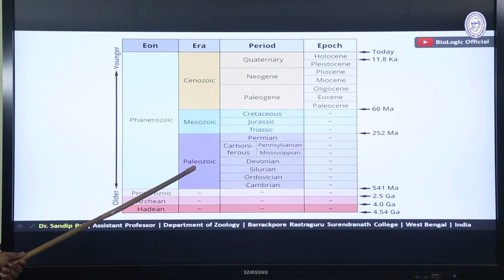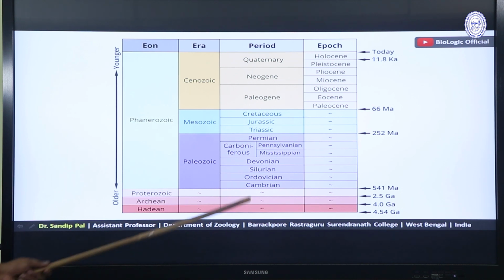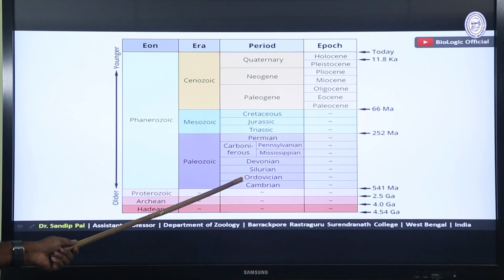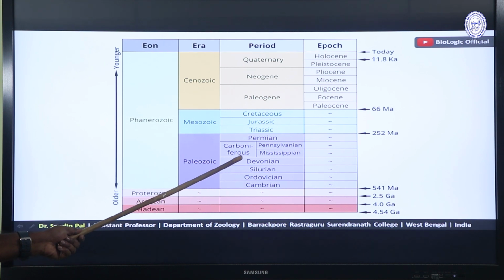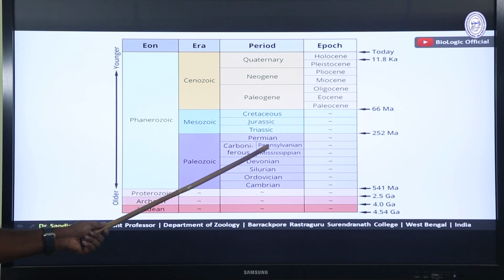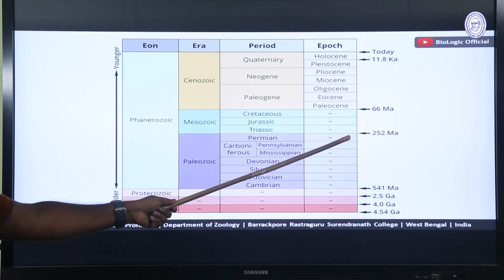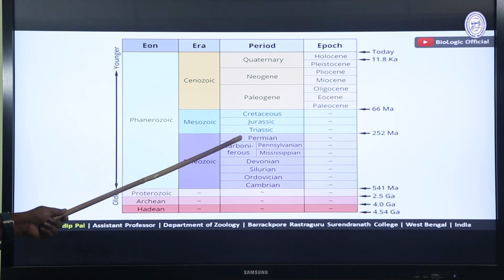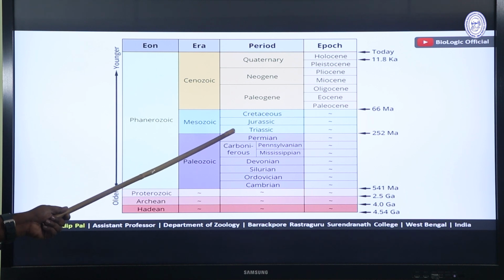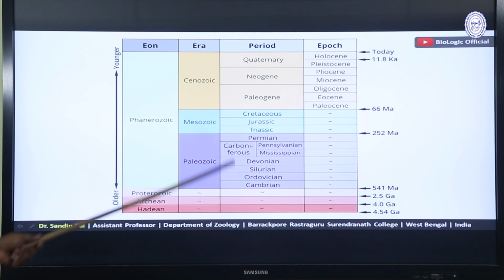Under Paleozoic era, there are few periods, starting with Cambrian, Ordovician, Silurian, Devonian, Carboniferous, which is further subdivided into Pennsylvanian and Mississippian, and then Permian. Around 250 million years ago, Permian period ends and a new period begins under Mesozoic era, that is Triassic.